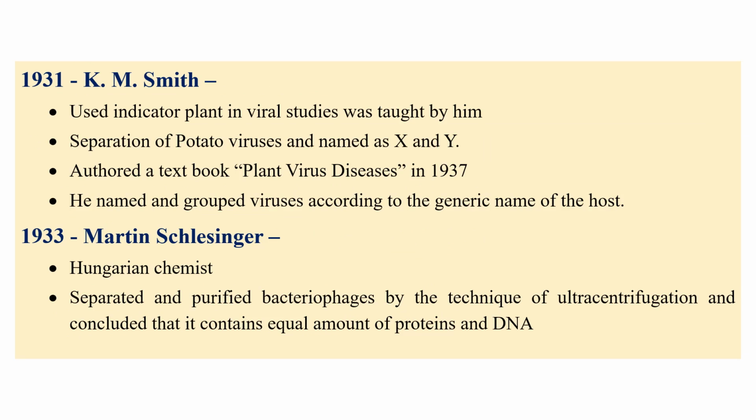K.M. Smith was the first person to use indicator plants in viral diseases, and he is also the first person who separated potato viruses and named them X and Y, and he wrote a book called Plant Viral Diseases in 1937. And Martin Schlesinger, a Hungarian chemist, is also a very important person in virology. He separated and purified bacteriophages using a technique called ultracentrifugation, and later identified that bacteriophages contain equal amounts of protein and DNA, which was given by Martin Schlesinger.